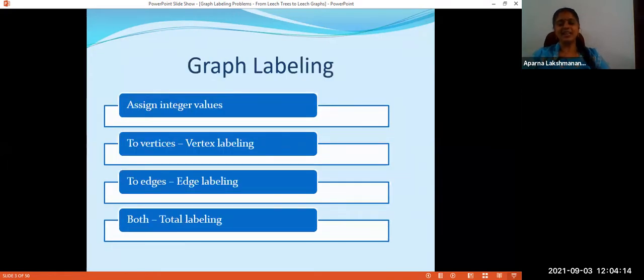So, starting with the basic definition of graph labeling. Graph labeling means assigning values to vertices. If we assign values to vertices, such labelings are called vertex labelings. If we are assigning values to edges, such labelings are called edge labelings. And if you want, you can assign values to both vertices and edges, which gives you total labelings. So basically, it is a function defined either on the vertex set, on the edge set, or both.